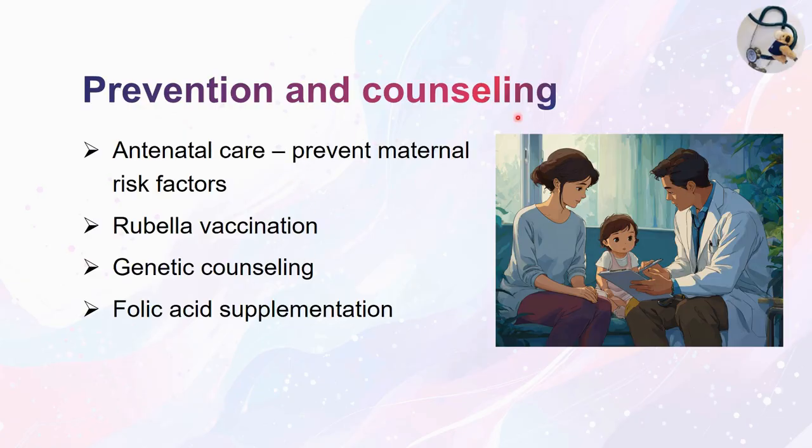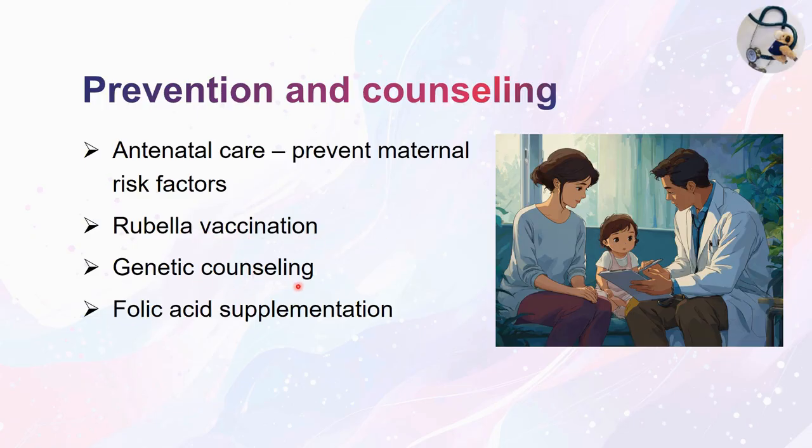Prevention and counseling should be done in a child who is having congenital heart disease. Prevention can be done by taking good antenatal care to prevent maternal risk factors, like exposure to different radiations or drugs. And then to prevent infections, you can give vaccinations, for example the rubella vaccine.